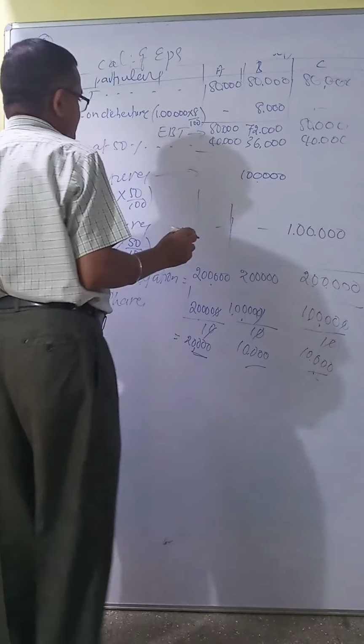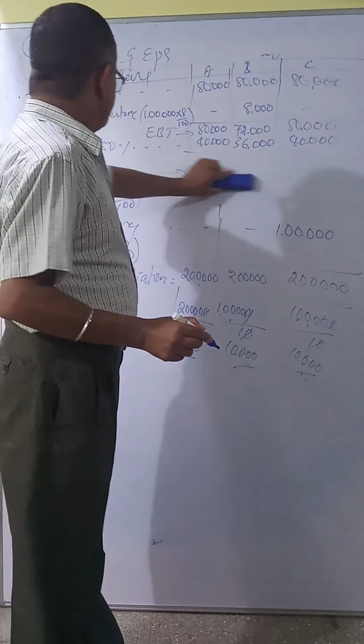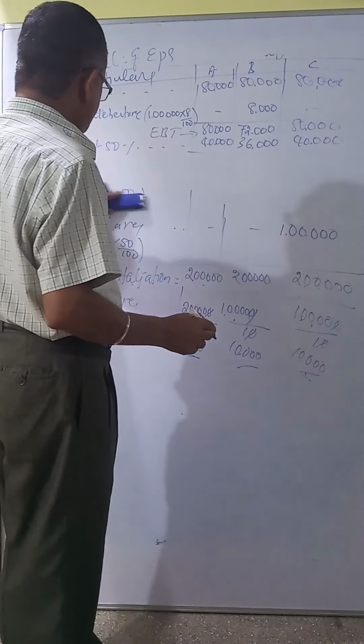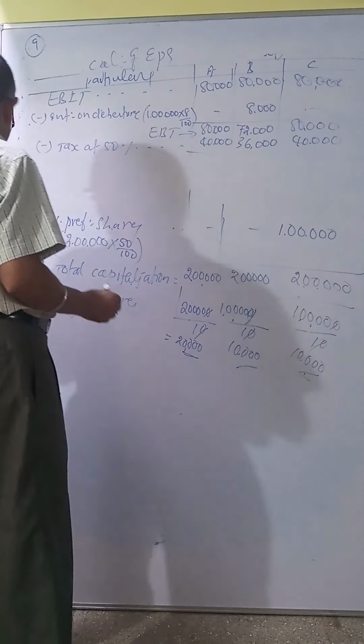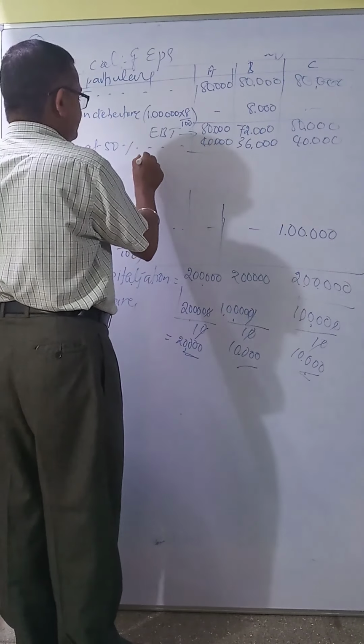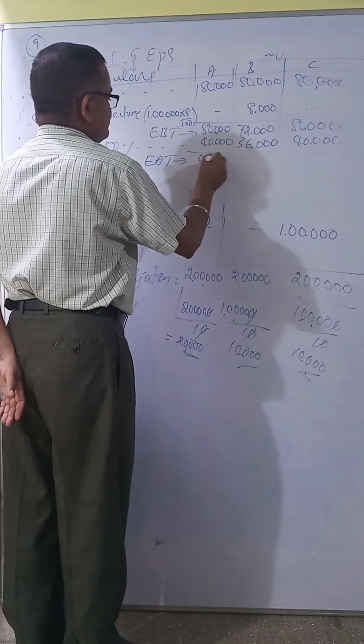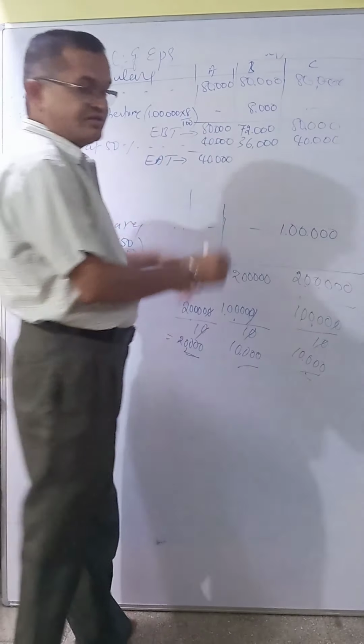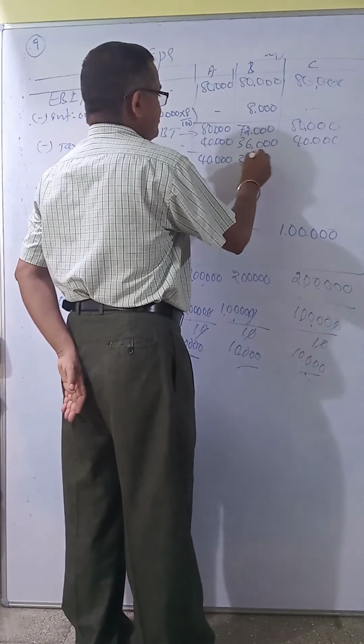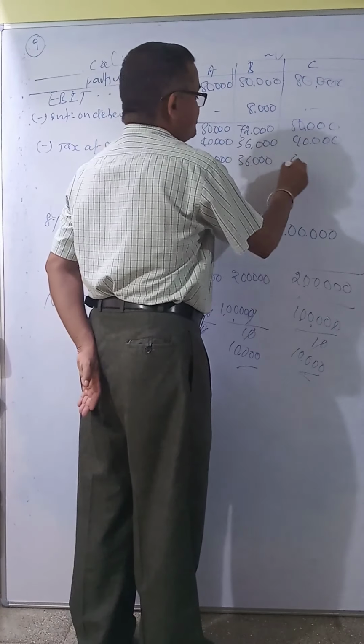So this is called EAT, earning after tax. This is 40,000, this one is 36,000, this one is 40,000.